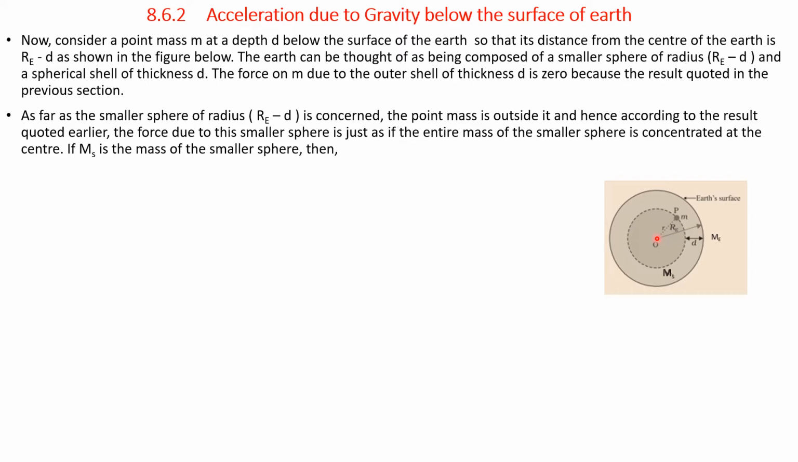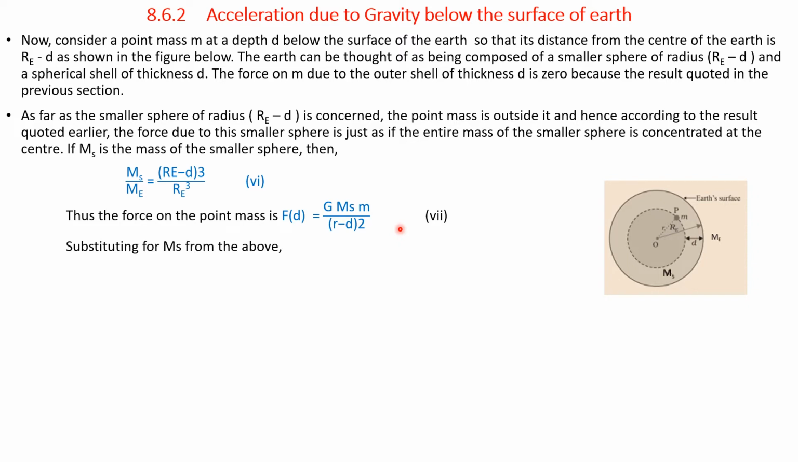If Ms is the mass of the smaller sphere, as shown here, then Ms by Me, that is mass of the small sphere divided by mass of Earth, is equal to Re minus d whole cube divided by Re cube. Let it be equation 6. Thus, the force on the point mass is F of d is equal to G into Ms into m divided by Re minus d whole square. This we had derived earlier. Let it be equation 7.